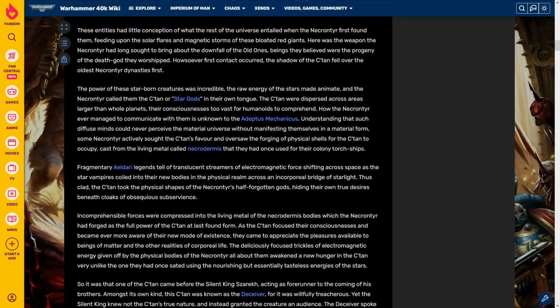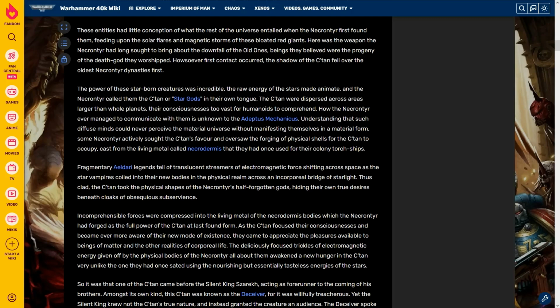The power of these starborn creatures was incredible. The raw energy of the stars made animate, and the Necrontyr called them the Satan, or star gods in their tongue. Okay, so that's how they became known as the Star Gods, because that's what the Necrontyr called them, not because that's what they were.